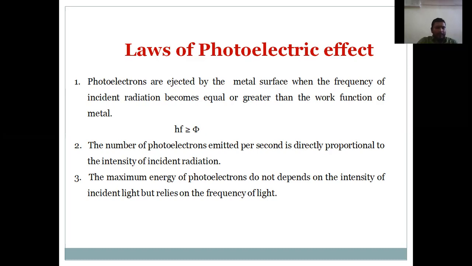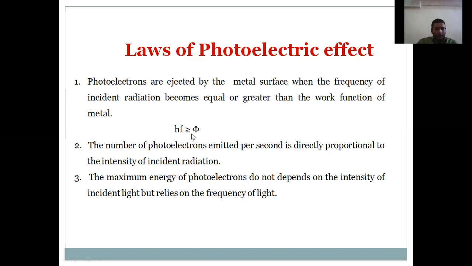photoelectric effect. Friends, certain laws are associated with the theory of the photoelectric effect. So let's move further in order to understand the three laws of the photoelectric effect. The first law is that photoelectrons are emitted from the surface of a metal only when the frequency of incident light or radiation becomes either equal to or greater than the work function of the metal.